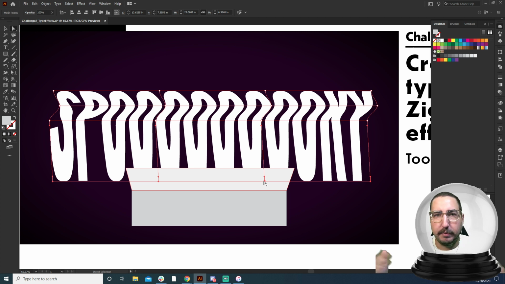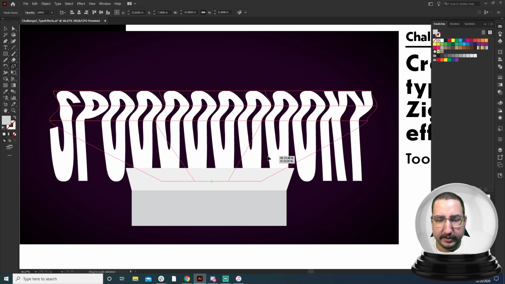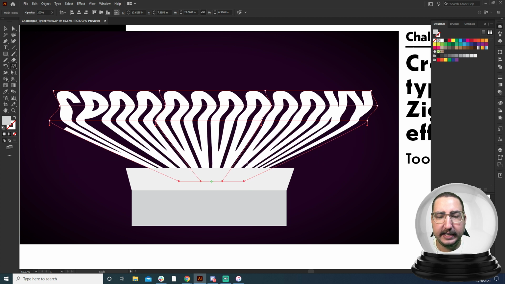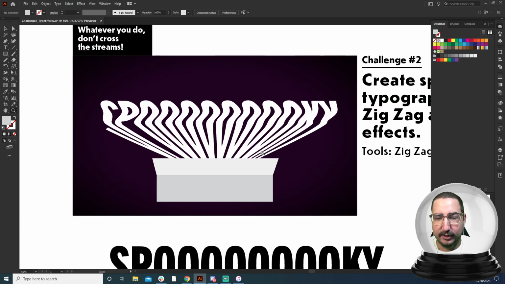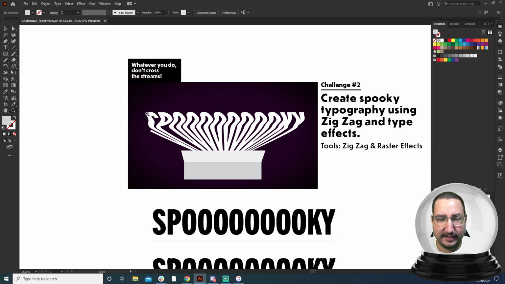Now, not only can we move it left and right and pull it up and down, we also can scale it. So check this out. I'm going to grab the scale tool right here, and I'm going to click and drag, and you can see that it's starting to scale that down. It's going to create some crazy perspective for us, so it looks like it's getting sucked into this box.